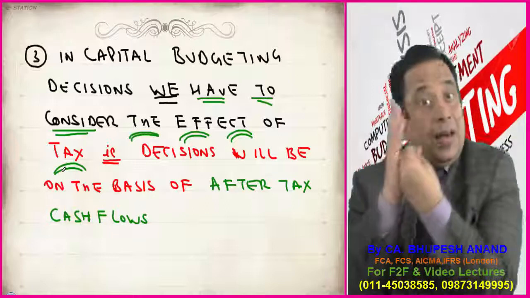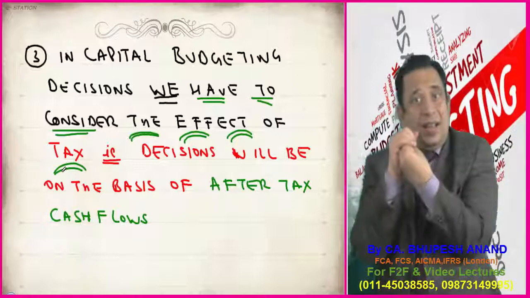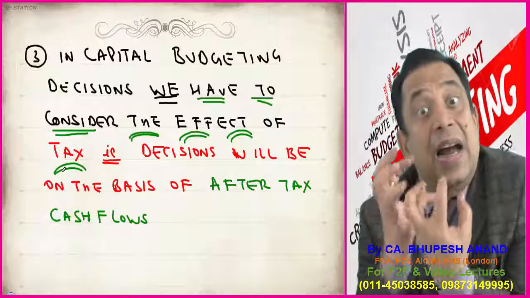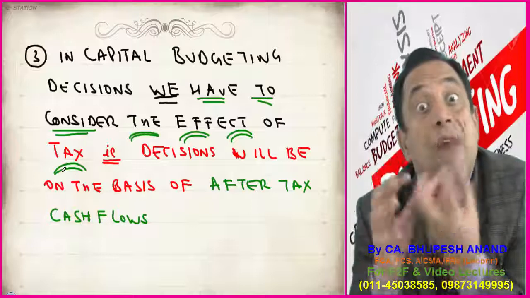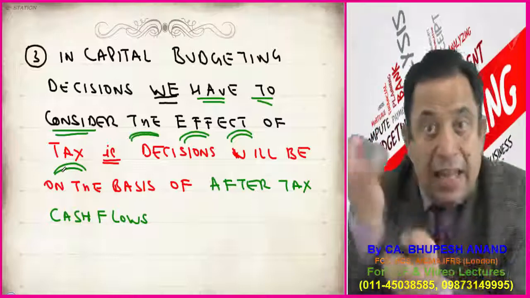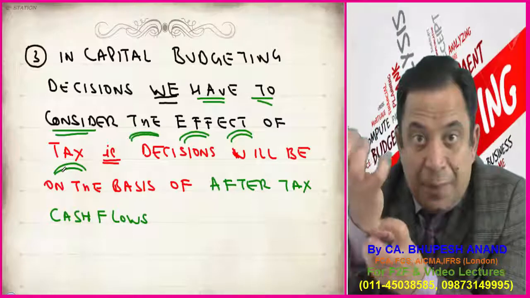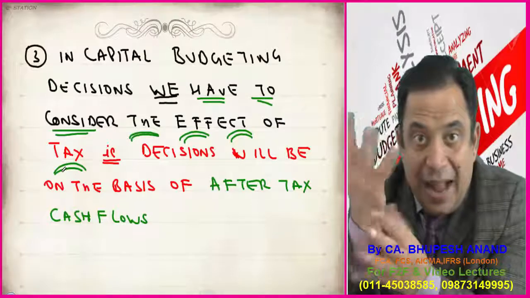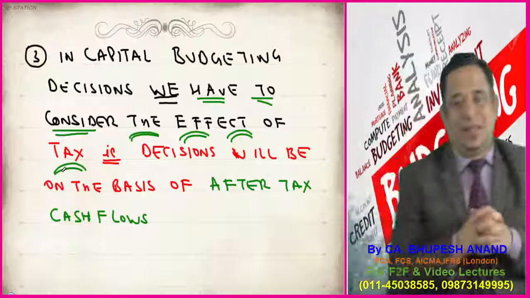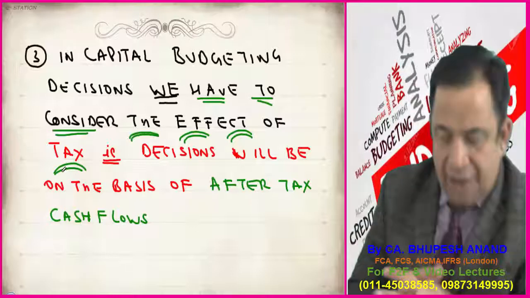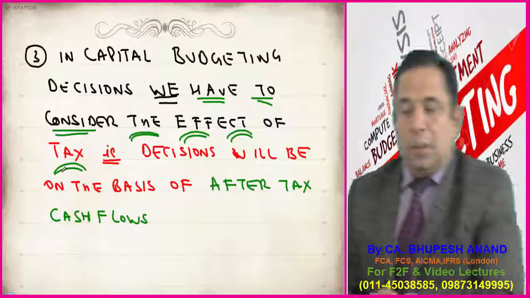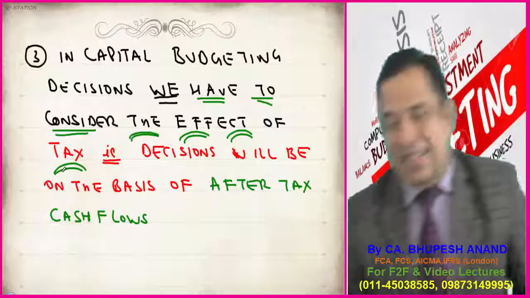पुराने जमाने से राजा महाराजा कर लेते आए हैं. कर, लगान मूवी आपने देखी होगी, लगान लगता था, and after that, the amount which you have to pay as लगान to the government, after deducting that, the net balance is named as cash flows after tax. Those are to be considered. So in capital budgeting decisions, we have to consider the effect of tax. That is, decisions will be on the basis of after tax cash flows.